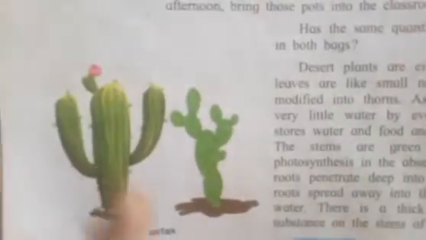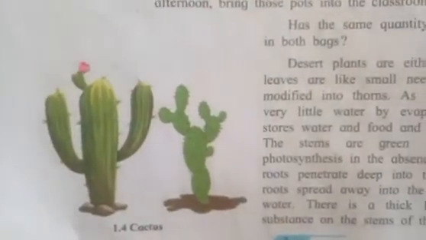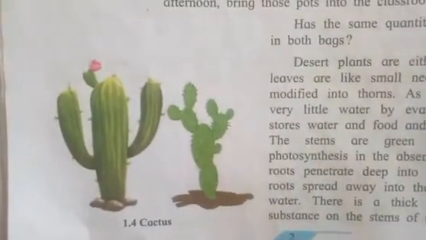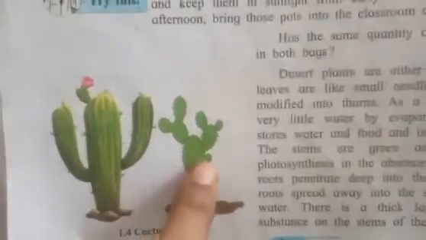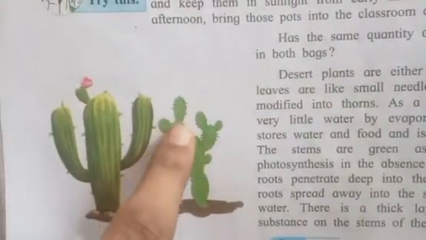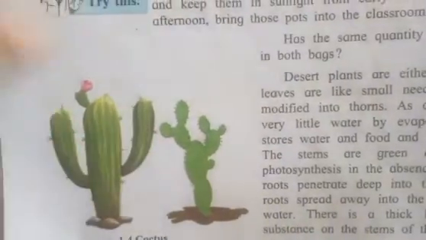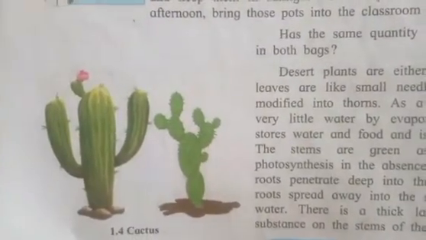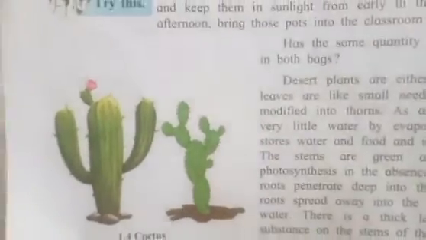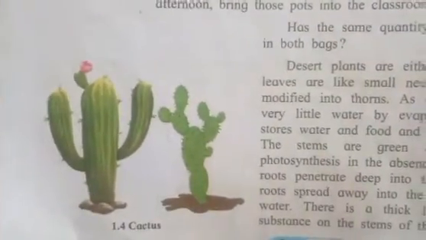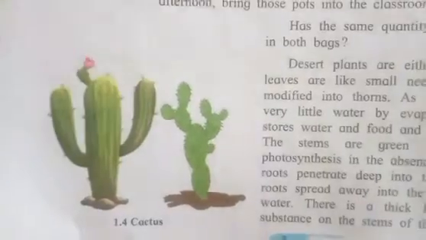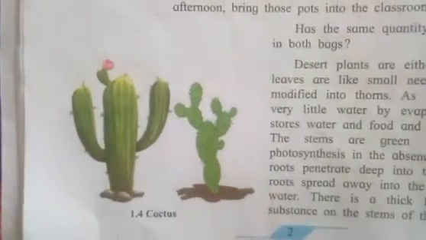Now if you clearly notice this cactus plant, if you observe it very closely, you can see there are some thorns. These are called thorns, which are the leaves of this cactus plant. In normal plants you have seen the shape of leaves, but in this cactus plant the leaves are turned into thorns.